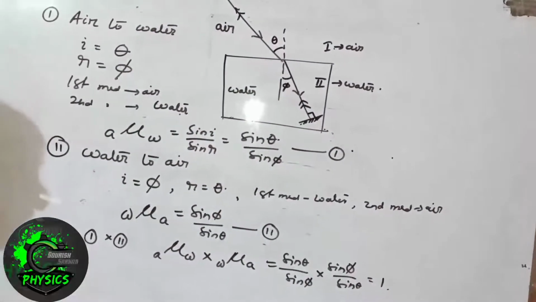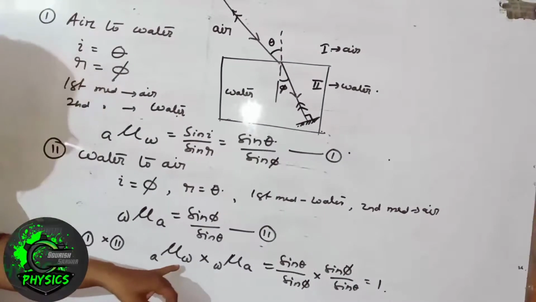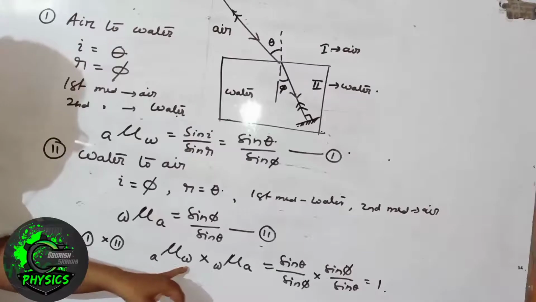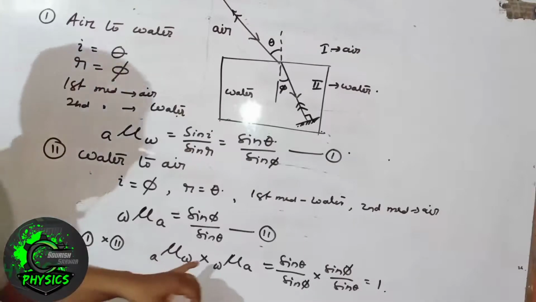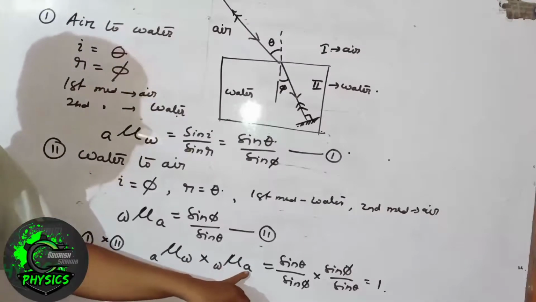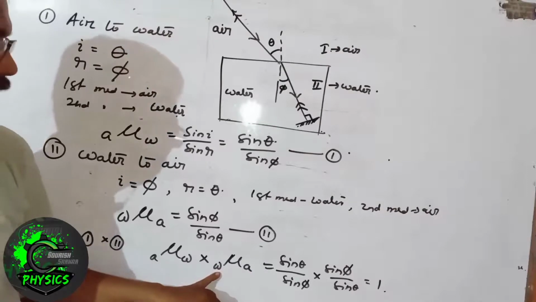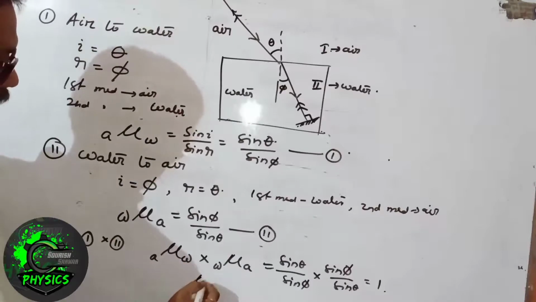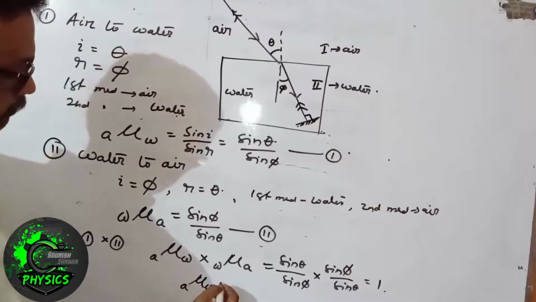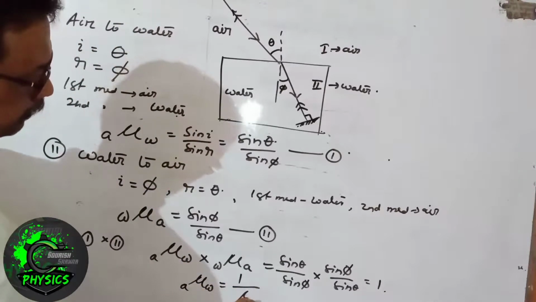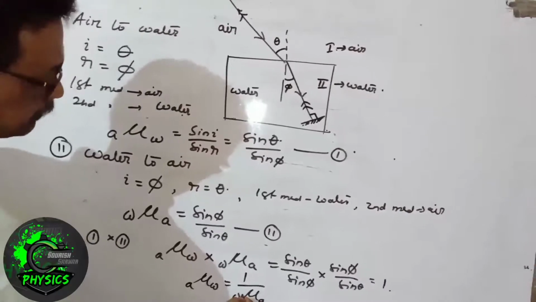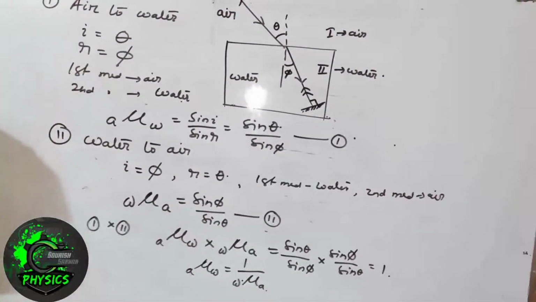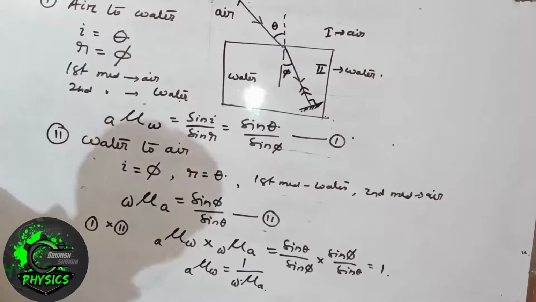So the principle of reversibility states that the refractive index of water with respect to air multiplied by the refractive index of air with respect to water results in 1. Or we can say the refractive index of water with respect to air is 1 by the refractive index of air with respect to water.